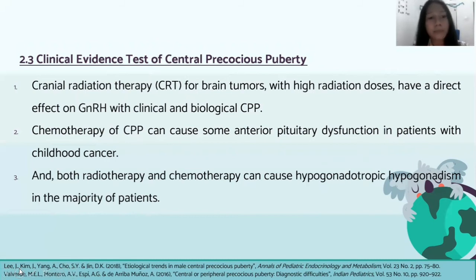Chemotherapy can cause some anterior pituitary dysfunction in patients with childhood cancer that can lead to central precocious puberty. Both radiotherapy and chemotherapy can cause hypogonadotropic hypogonadism in the majority of patients, which is characterized by low levels of FSH and LH.